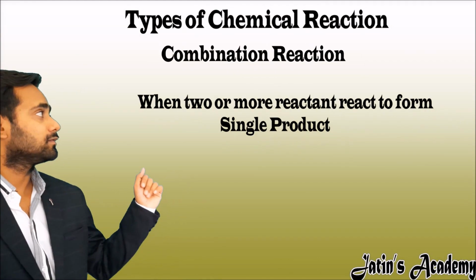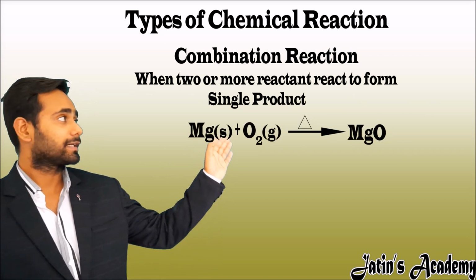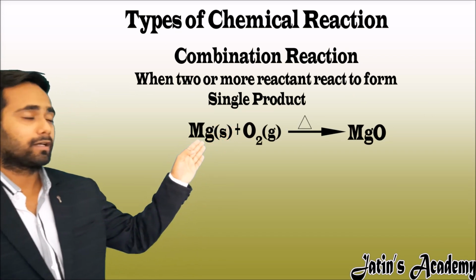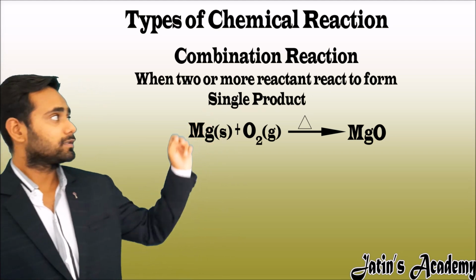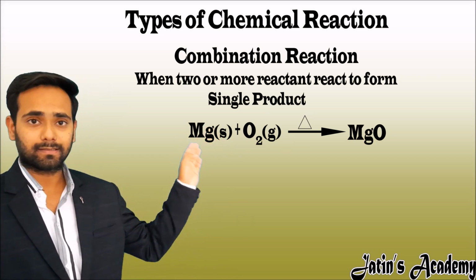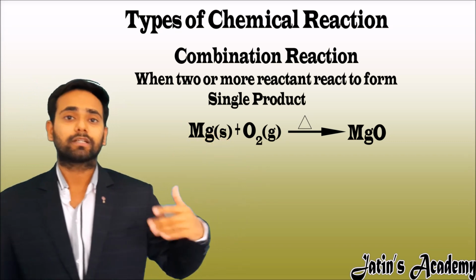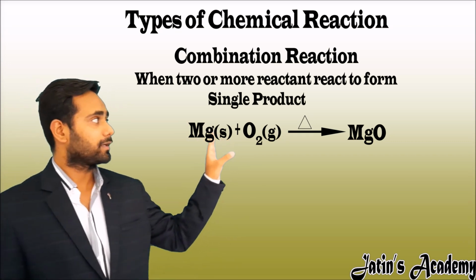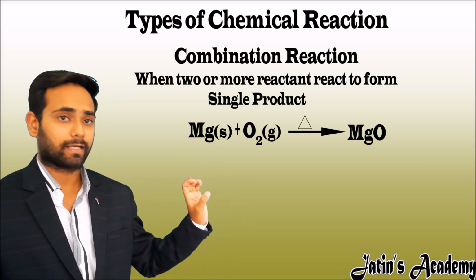For example, magnesium ribbon burns in the presence of air, it gives magnesium oxide. Here air means oxygen. The symbol delta on the arrow signifies that heat is provided in this reaction. What we write on the arrow we will discuss later for different reactions. For the time being, here delta represents heat is given, and this is an exothermic reaction.